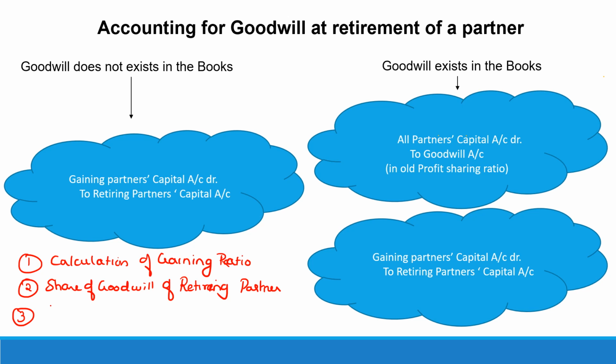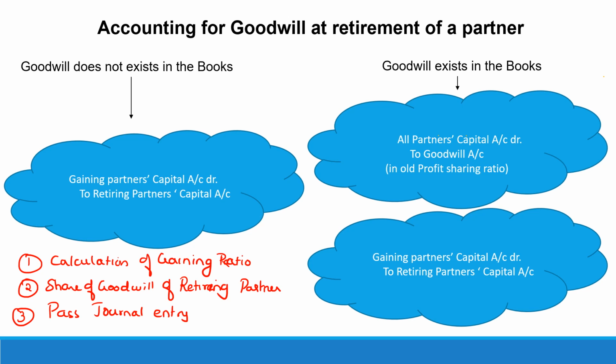So the third step would be to pass the journal entry. The journal entry is: gaining partners' capital account debit to retiring partner's capital account, and the gaining partners will be debited in their gaining ratio. So this would be the journal entry passed when already existing goodwill is not there in the books.